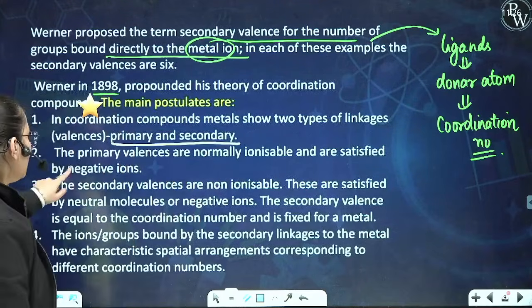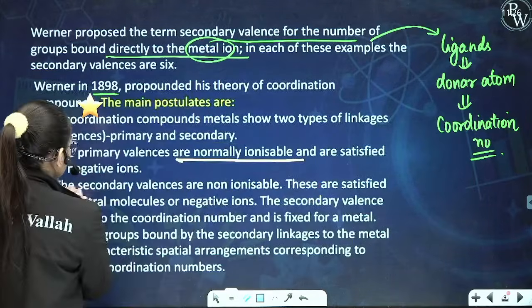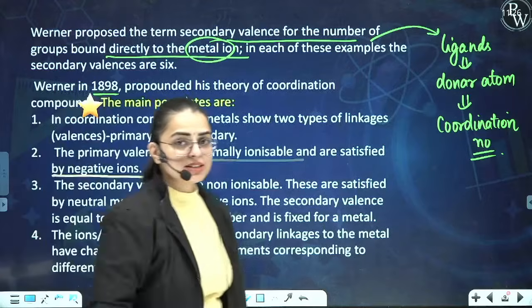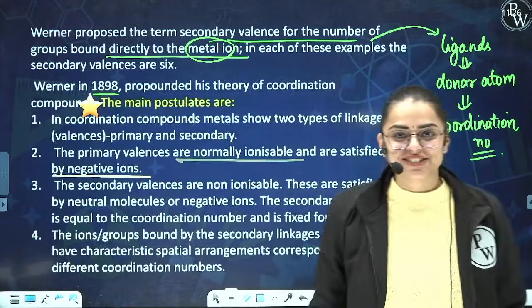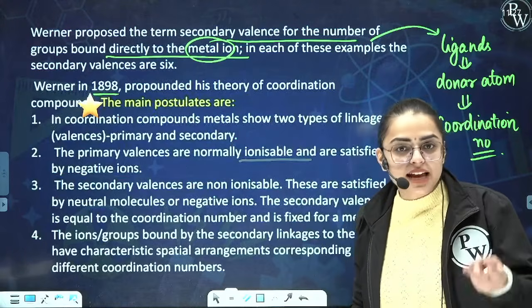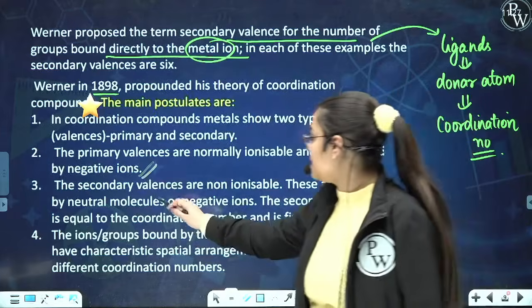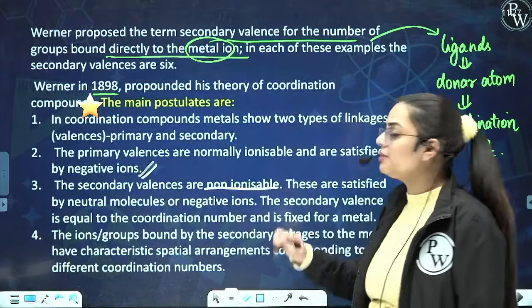The next one. The primary valencies are normally ionizable and are satisfied by negative ions. You can see the Cl negative. They are the normal ionizable ions and they are satisfied by the negative ions. Is it clear? The next thing. The secondary valencies are the non-ionizable ones.